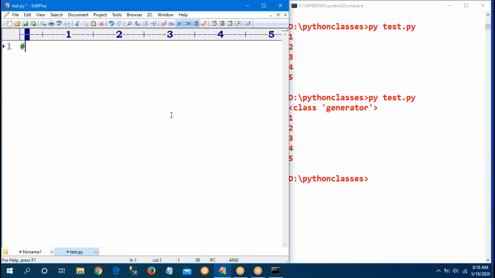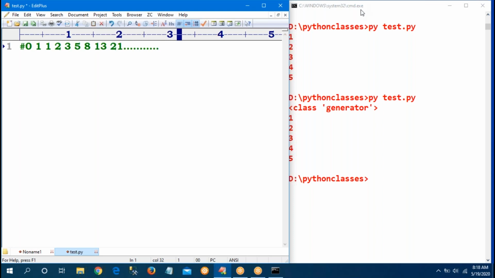Fibonacci series means first 0, next 1, compulsory 0, 1. After that, 0 plus 1, 1; 1 plus 1, 2; 2 plus 1, 3; 3 plus 2, 5; 5 plus 3, 8; 8 plus 5, 13. Like that, Fibonacci series numbers keep coming.